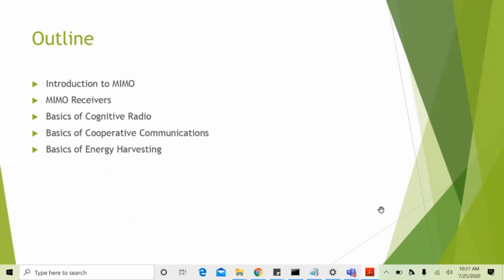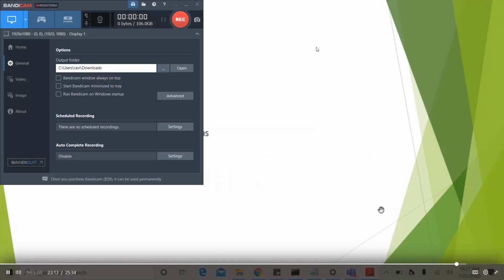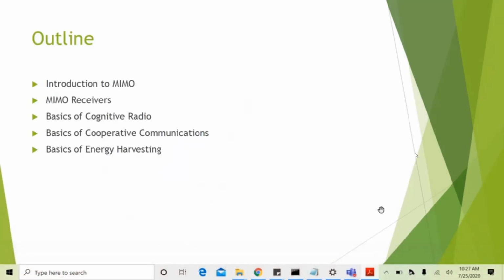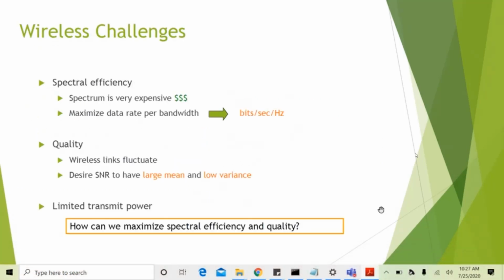Some basics of cognitive radio and basics of cooperative communications, and then I'll end with energy harvesting. Okay. Challenges for wireless communications.